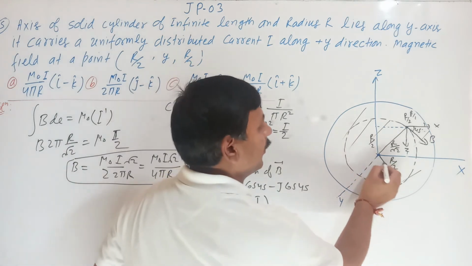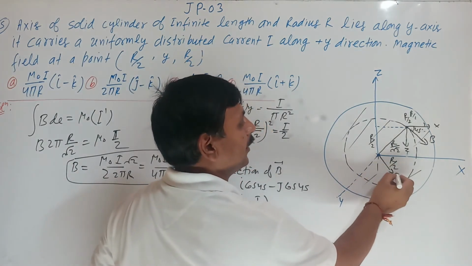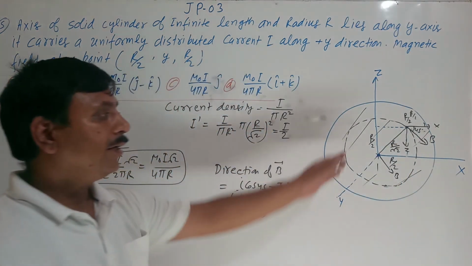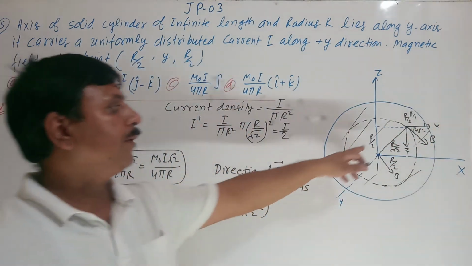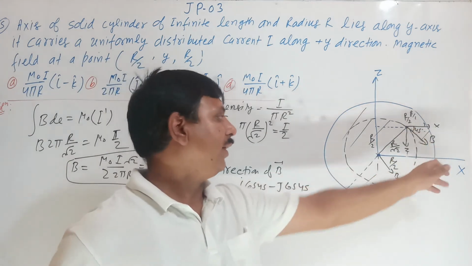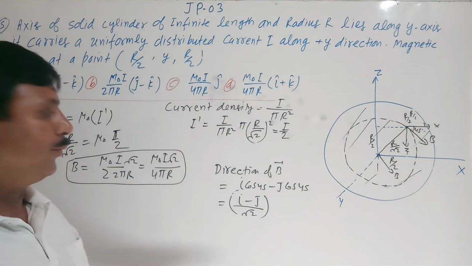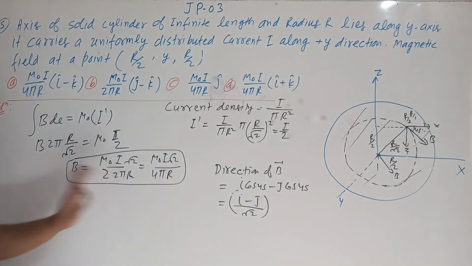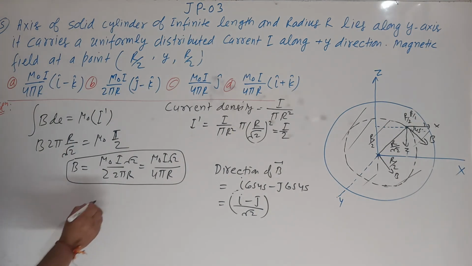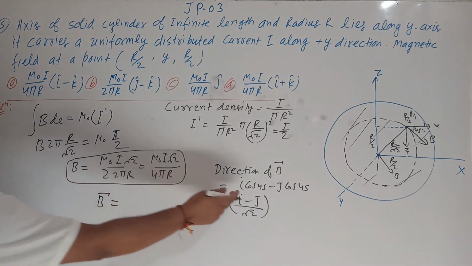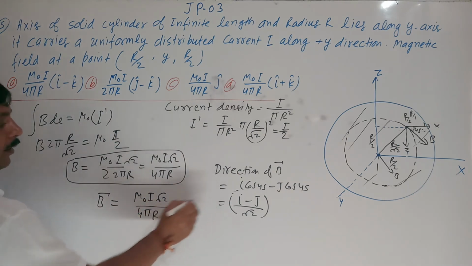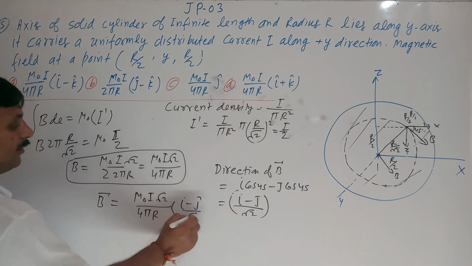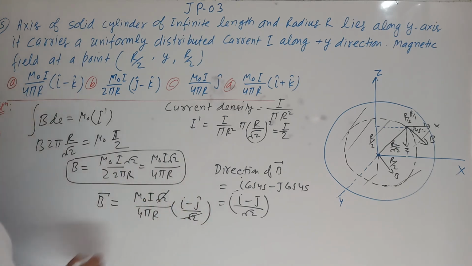This also you can see from here, this is the direction of B. So direction of B is what? Positive i upon root 2 minus k unit vector, so you say i minus k upon root 2. So this will be the direction and this will be the magnitude. What will be B multiplied by this? So mu naught I root 2 upon 4 pi r multiplied by i minus k upon root 2, root 2 cancel.